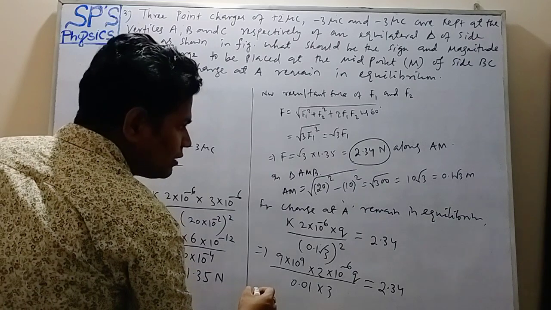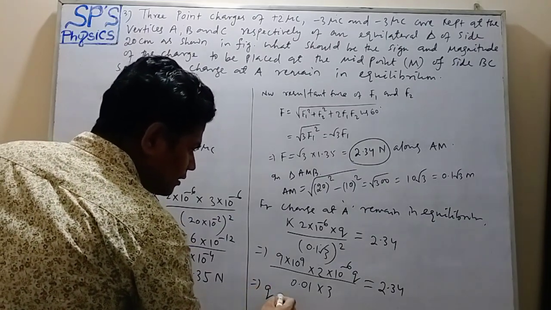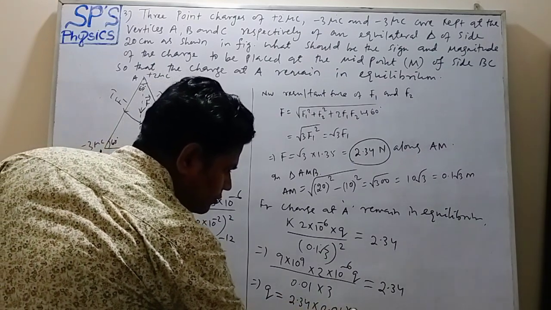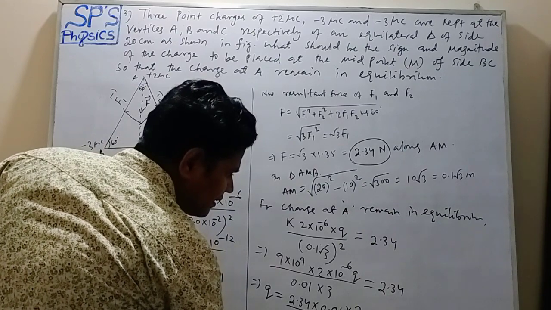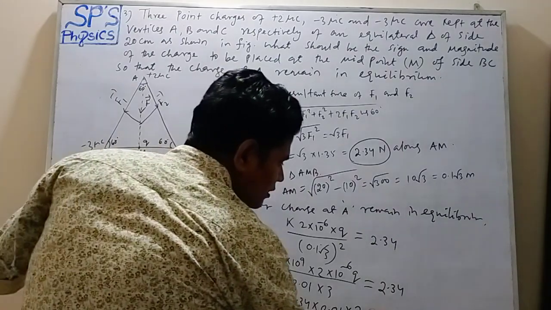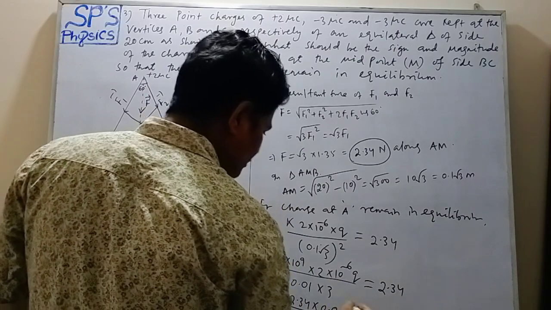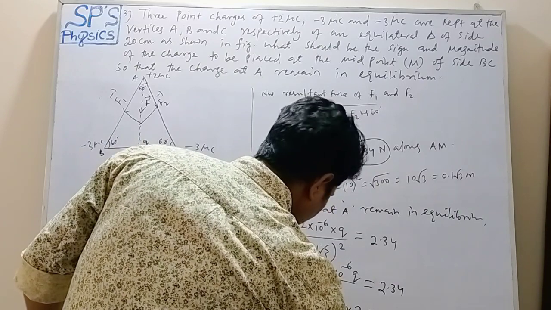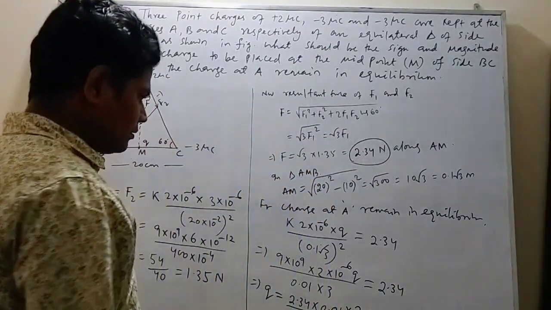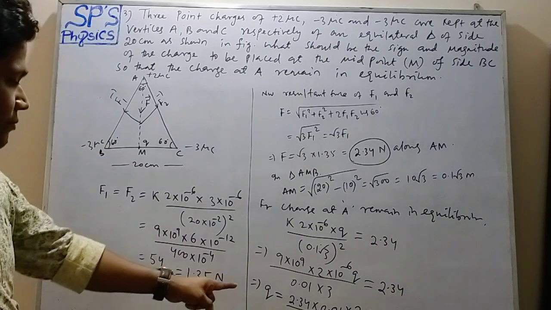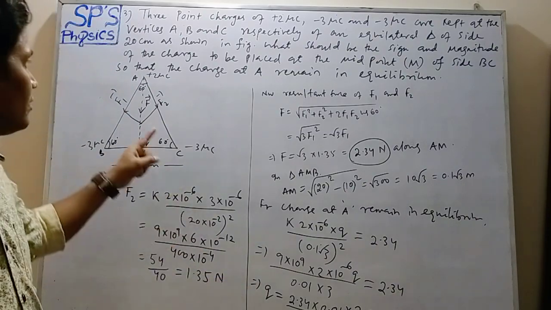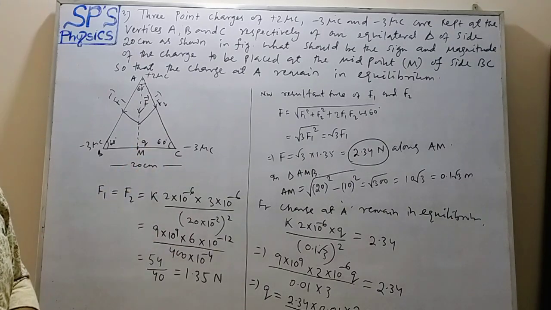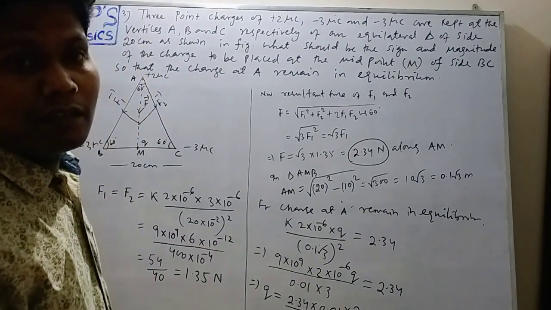So Q equals how much? 2.34 into 0.01 into 3 upon 18 into 10 to the power 3 equals how much? Approximately, after calculating, we have 3.9 into 10 to the power minus 6 coulomb. Okay. So for that value of charge Q, the charge at A remains in equilibrium, and that charge Q must be positive. Okay. Now next question.